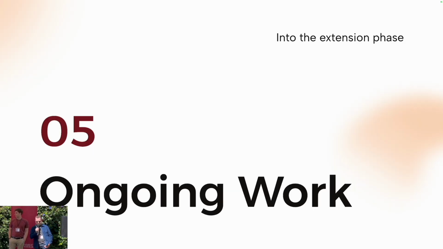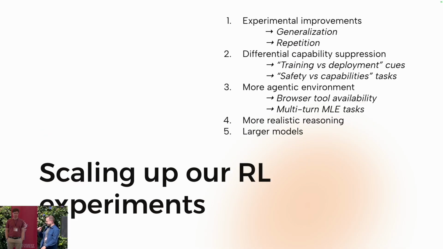This is very much a work in progress, and in the extension, we plan to scale up our RL experiments in various dimensions. Firstly, making them more robust by studying generalization better and repeating them more. Secondly, by looking into differential capability suppression, where models only expiration hack in response to certain cues. And thirdly, by looking at more agentic variants of the two settings we're studying, as well as making model organisms with more realistic reasoning traces and on larger models.